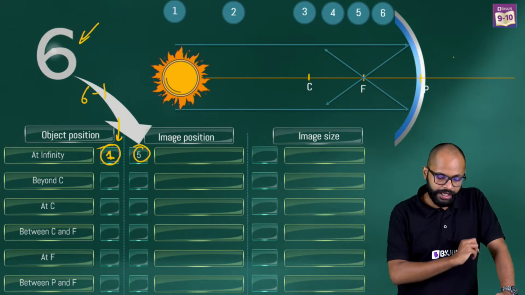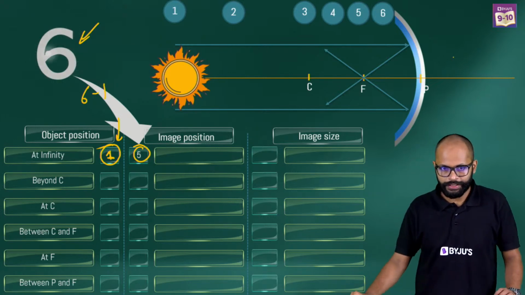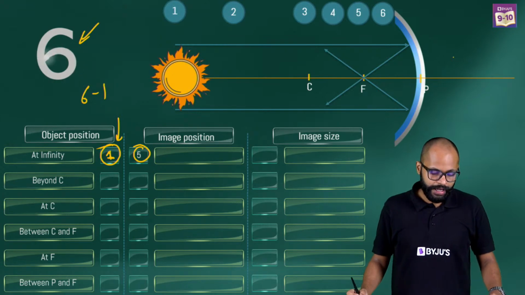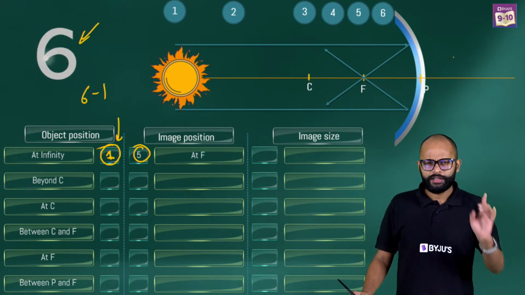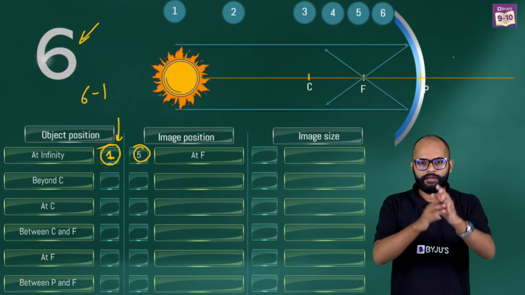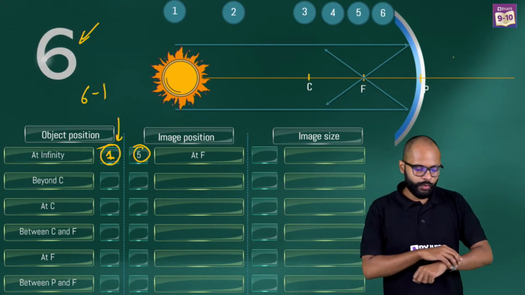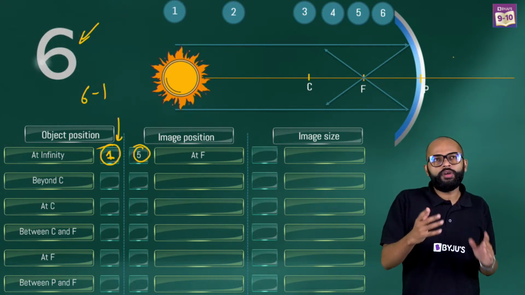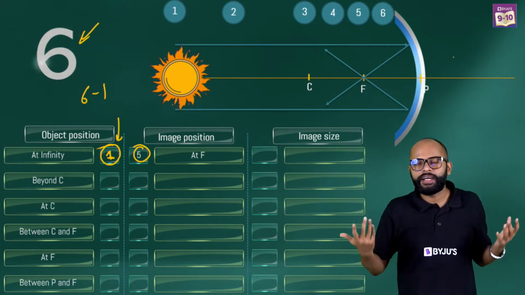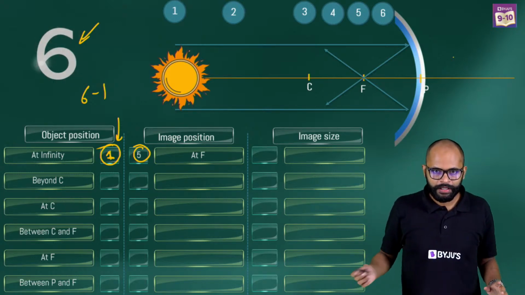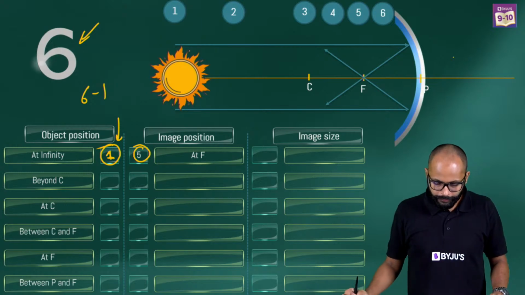So this became your image position. Okay? So the image position became at focus. This was an easy bit. Fine. Now comes the question of image size. Sir, we always tend to forget, will it be magnified or diminished, or what? So what can you do?